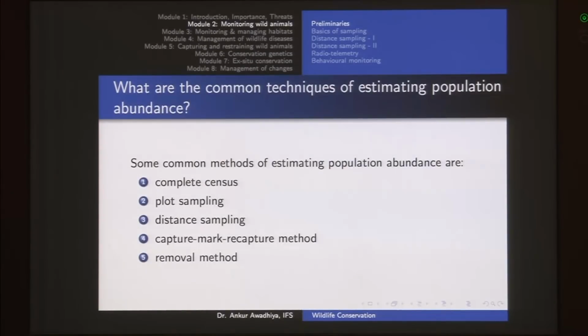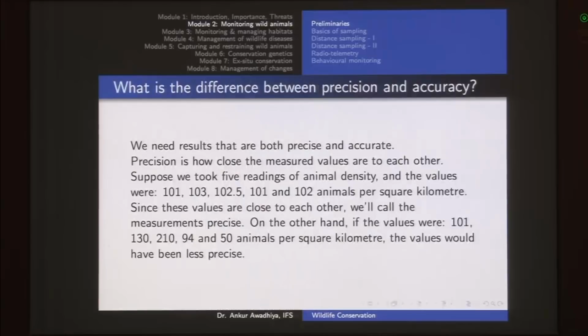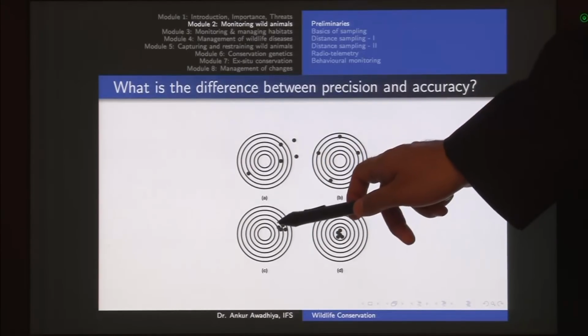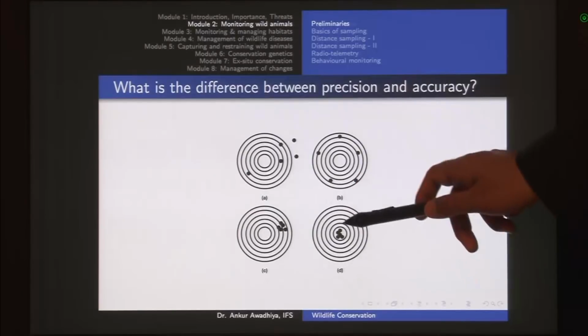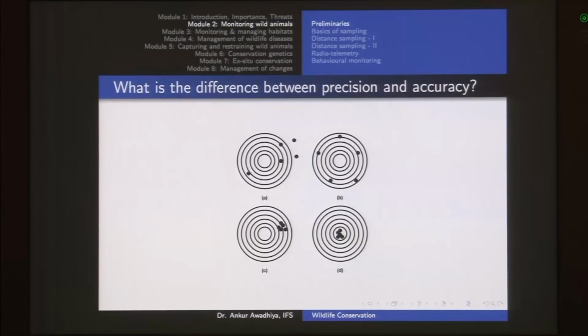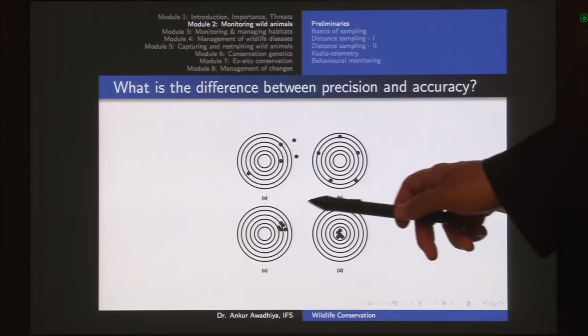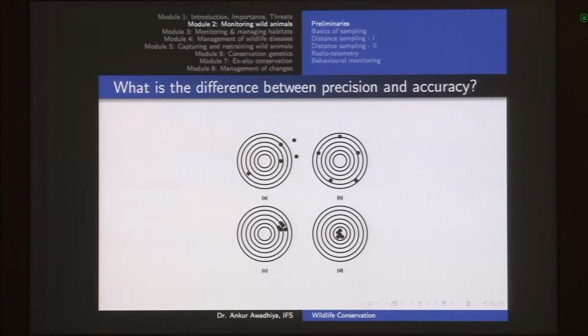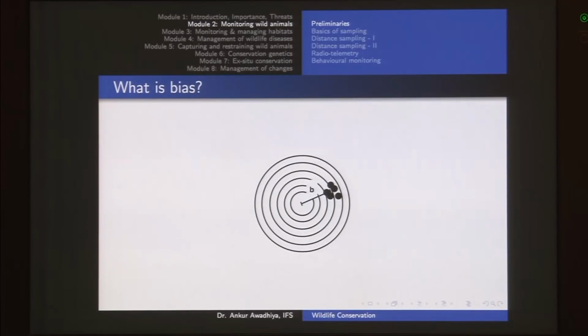Next we looked at different kinds of methods for the estimation, and then we talked about precision and accuracy. Now precision is when you are doing an experiment again and again, how close are your values to each other. So if they are very close together, then it is a precise value, but these are not precise values because your results of the experiment are very far apart from each other. Then in the case of accuracy, we are asking whether our experimental results are close to the actual result or to the correct result. So for instance, this would be called an accurate result, but this is not an accurate result.